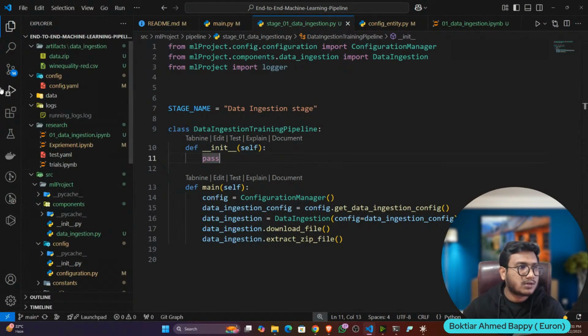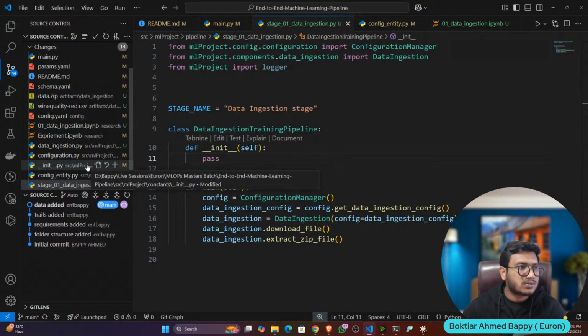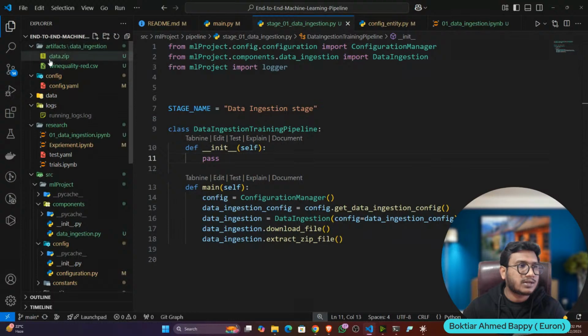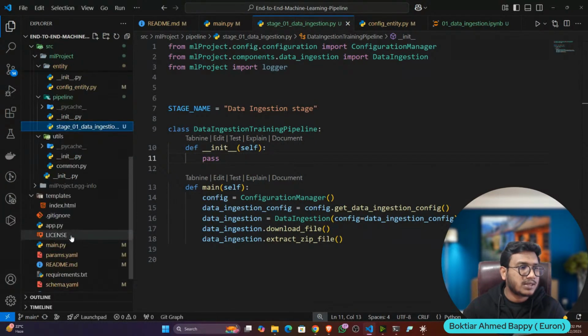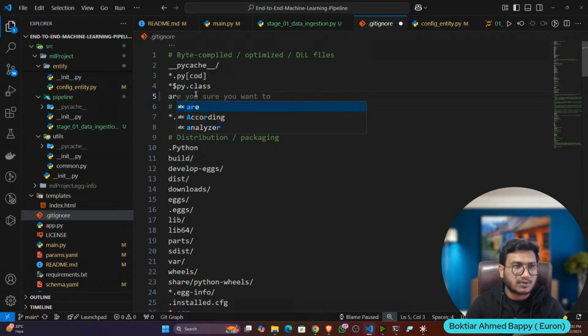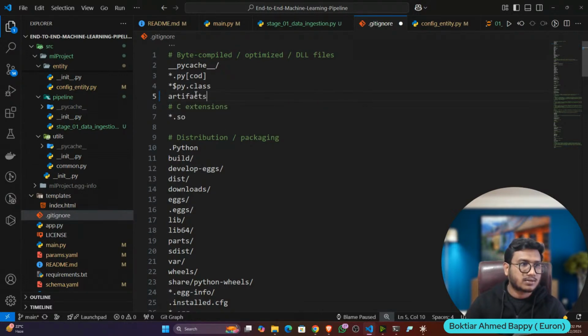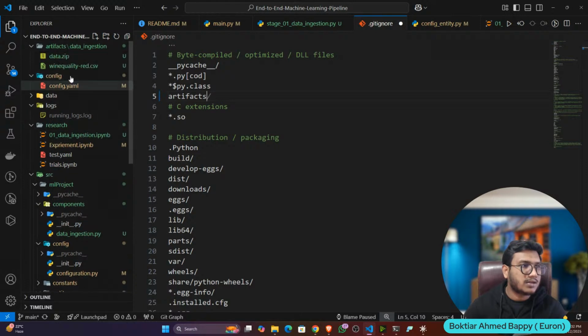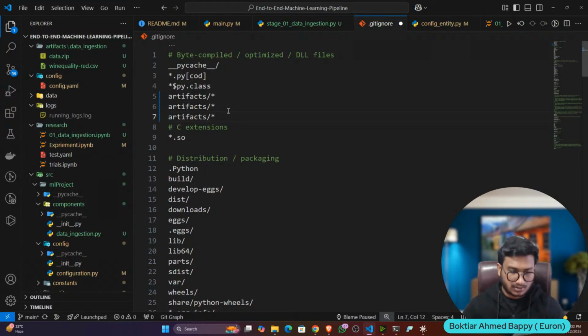It is also pushing my artifact, but I don't want to push this artifact folder. So if you don't want to push, you can keep it in the .gitignore. Here you can mention that I don't want to push the artifact folder. Artifacts, okay. Artifact slash star, that means everything I want to ignore.